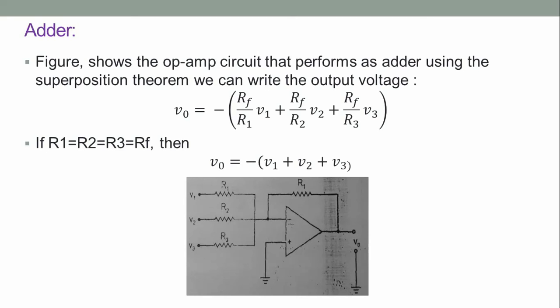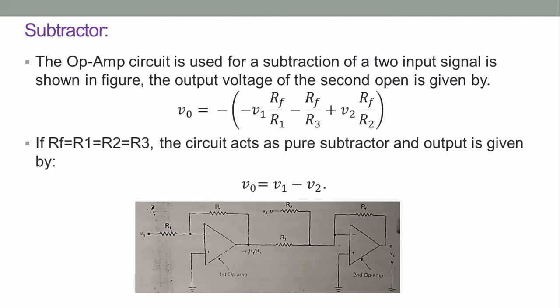Further, if R1, R2, R3 equal the feedback resistor, then the output voltage can be represented as V naught equal to V1 plus V2 plus V3 with 180 degrees out of phase. Hence the circuit acts as the adder circuit.